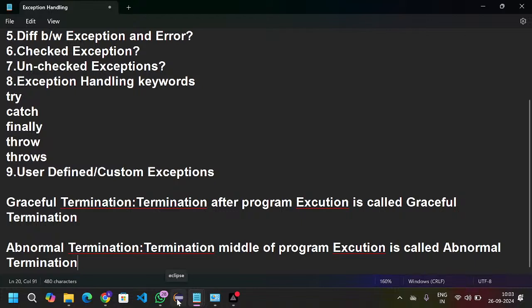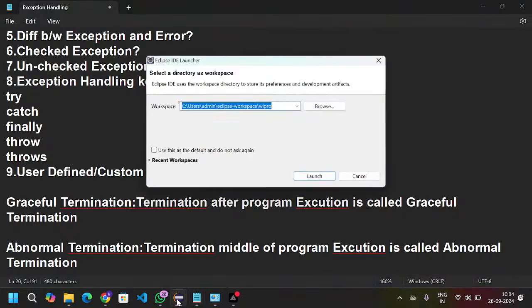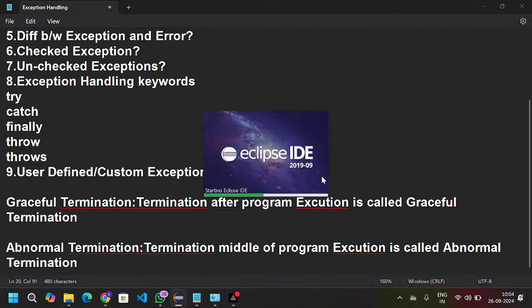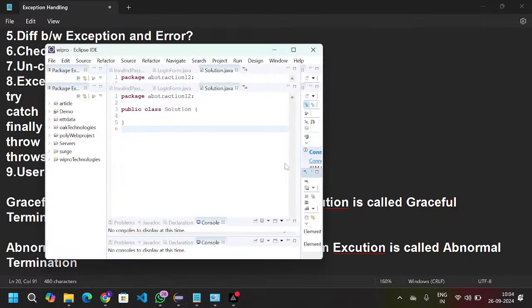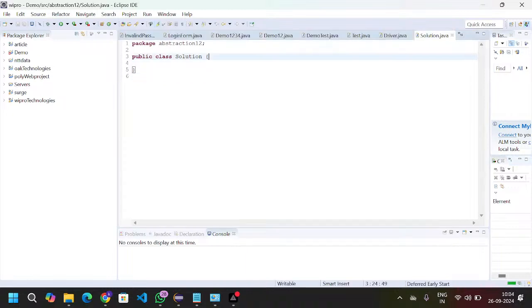For example, now I am going to the Eclipse IDE. I will write one program and show you what graceful termination and abnormal termination mean. You can take a file, and the file name can be anything.